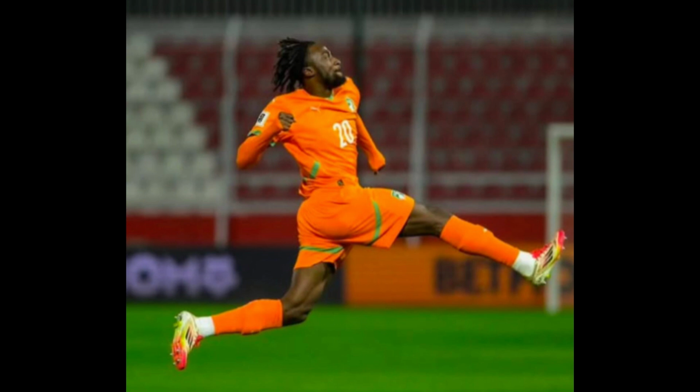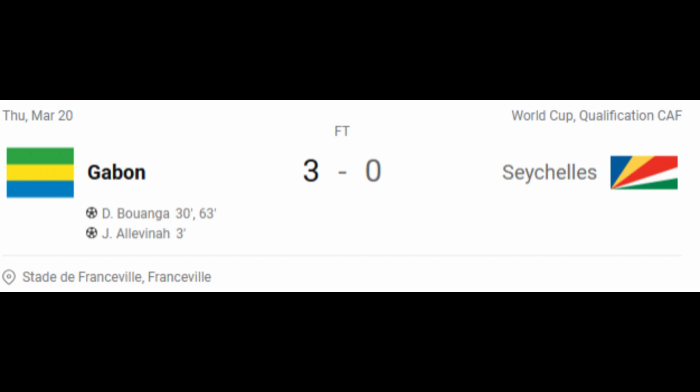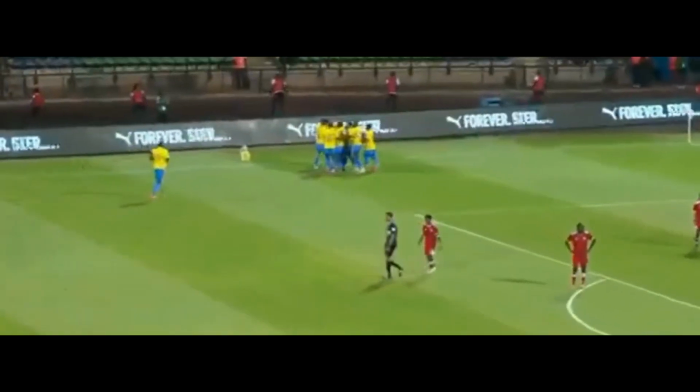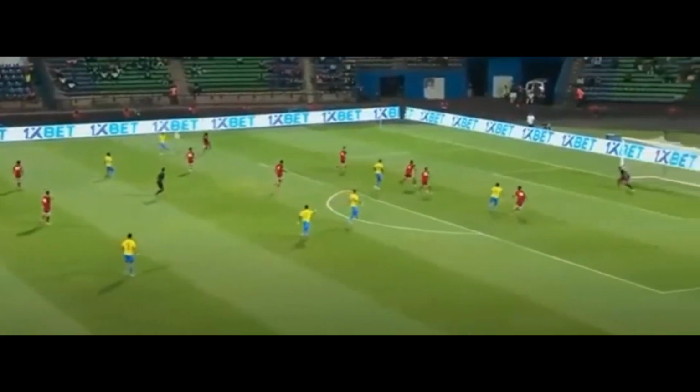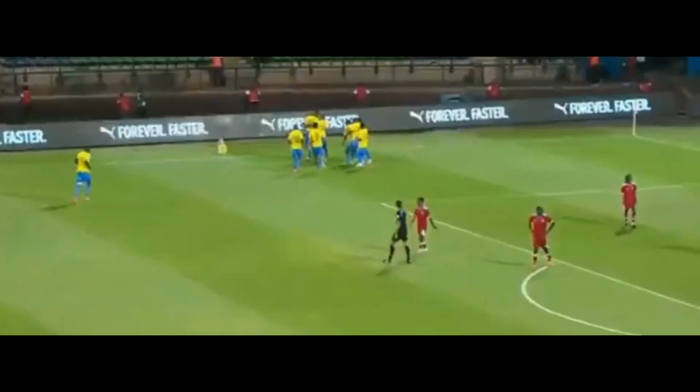I've just mentioned Gabon and Seychelles. Gabon win against Seychelles 3-0. First goal came from Jim Alavina. Good header there with only 3 minutes in. Nice one there. Good assist. A good ball in there from